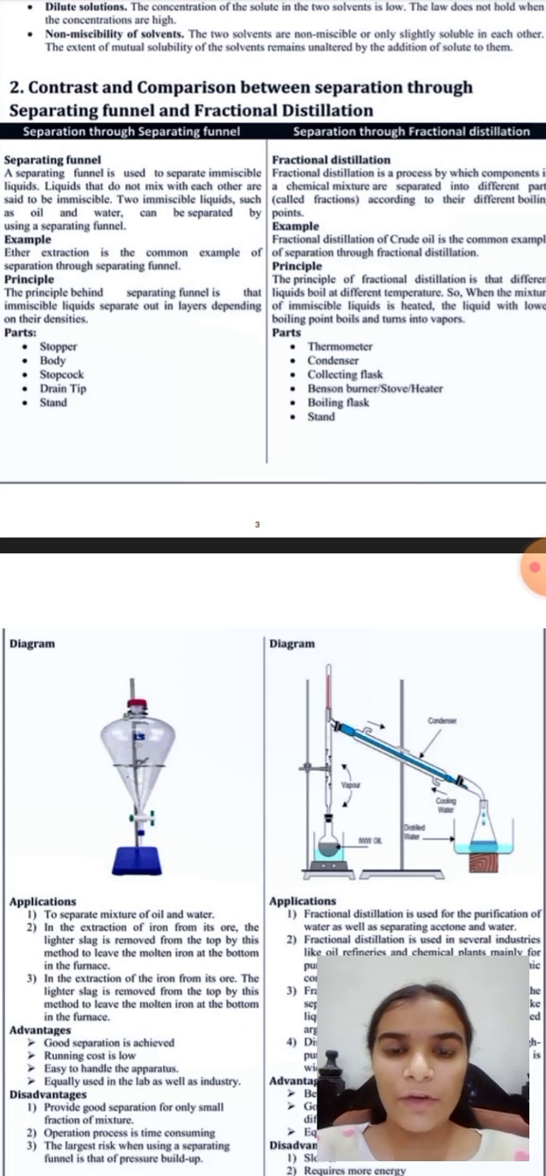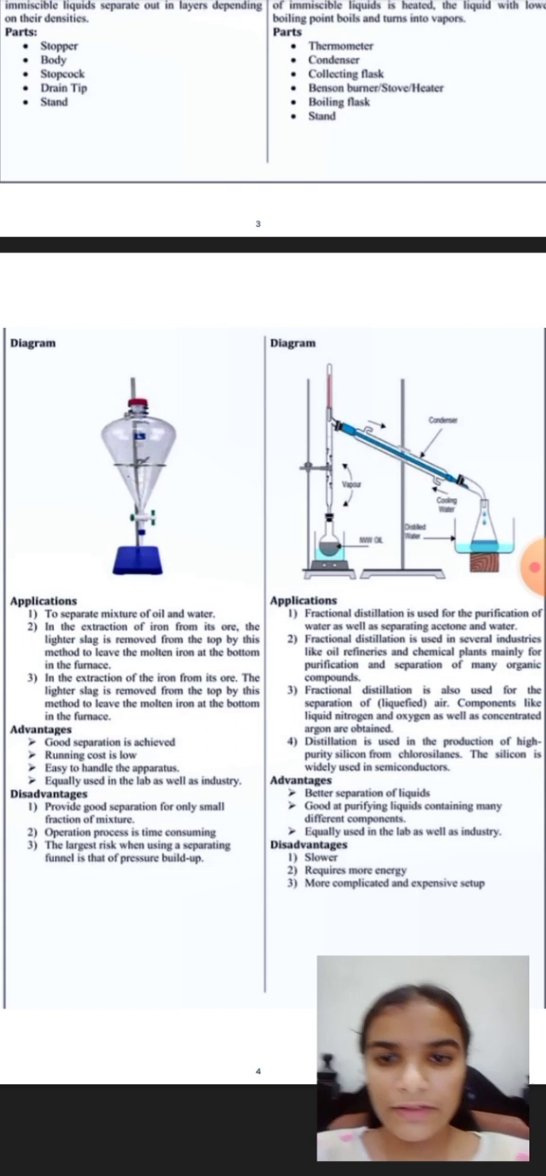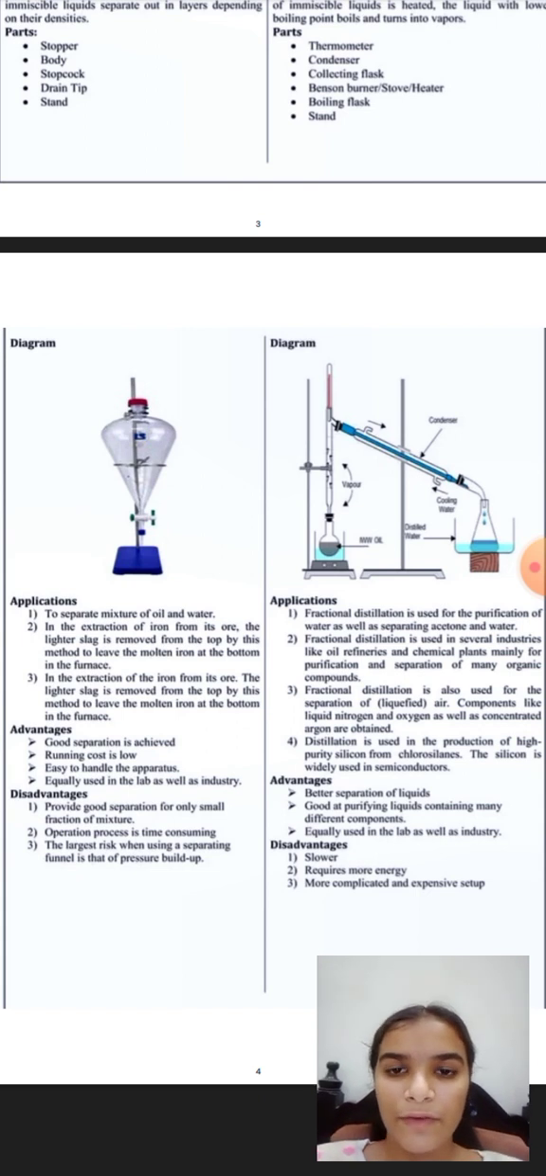The principle of fractional distillation is that different liquids boil at different temperatures. So when the mixture of liquids is heated, the liquid with the low boiling point boils and turns into vapors. And the parts are: thermometer, condenser, collecting flask, Bunsen burner, stove heater, boiling flask, and stand. Now the diagrams are given for both of these. This is the diagram for the funnel and this is the diagram for fractional distillation.